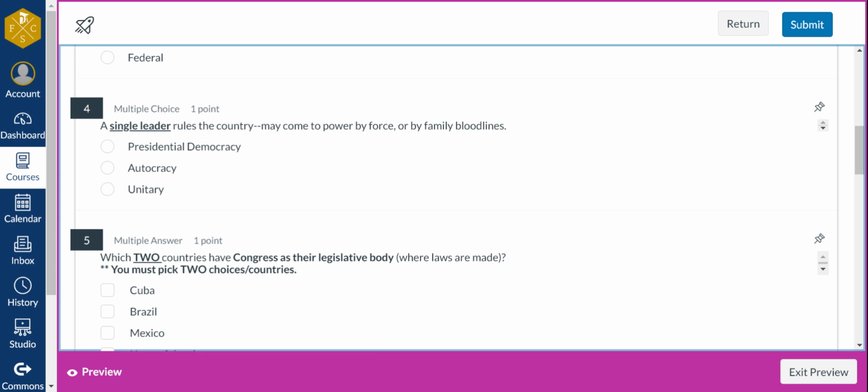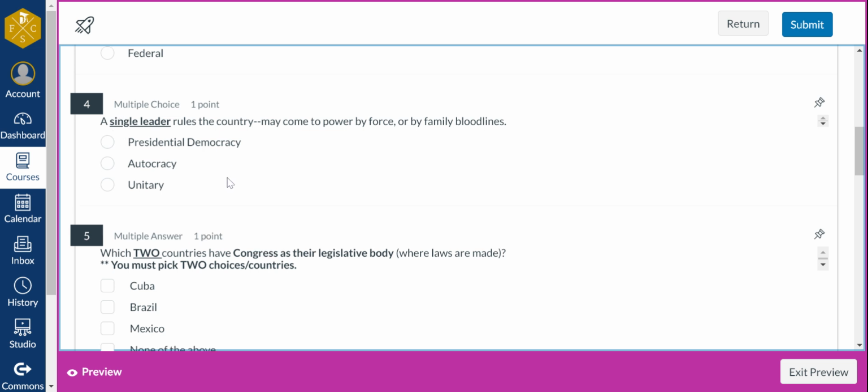Number 4, a single leader rules the country, may come to power by force or by family bloodline, meaning kings or queens. Is that presidential democracy, autocracy, or unitary? Single. Think about what single means.